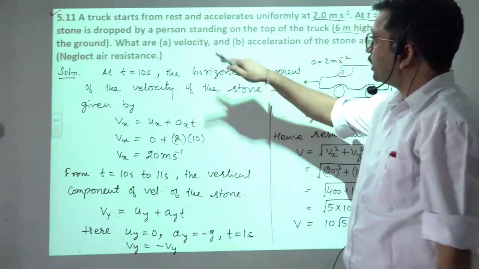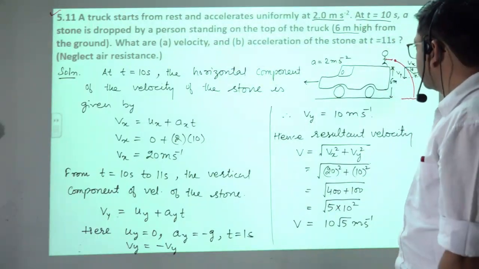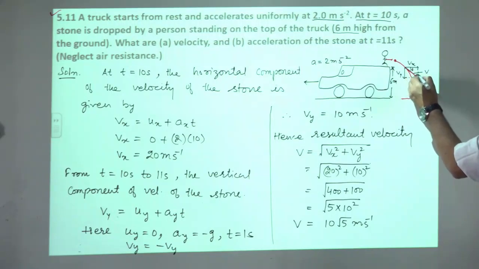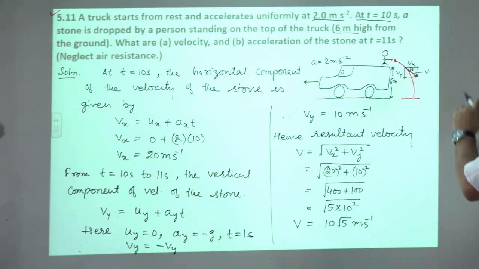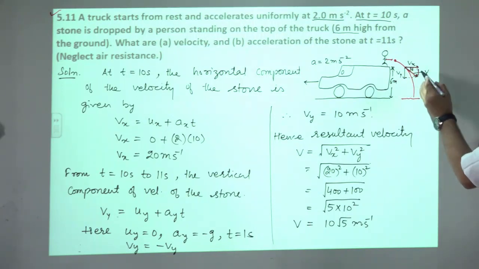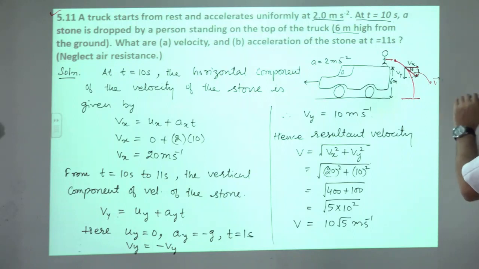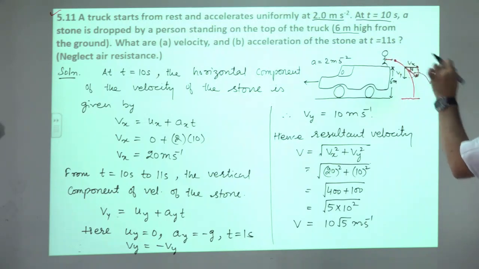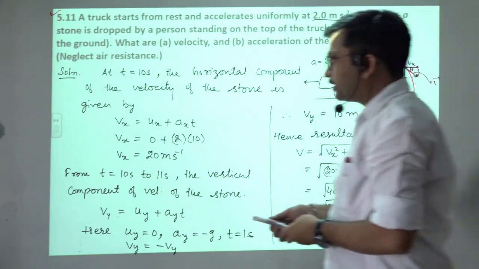Now we want to calculate the direction of the velocity. So if this resultant velocity makes an angle theta with the x-axis, तो हमारे पास ये ट्रायंगल बनी, ठीक है, इस तरीके से, तो tan theta will be equals to perpendicular over base, और यहाँ पे ये जो रिजल्टेंट वेलोसिटी है बेटा, तो tan theta will be equals to Vy over Vx, उसको कैलकुलेट कर लेंगे.